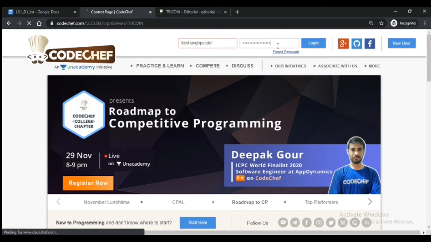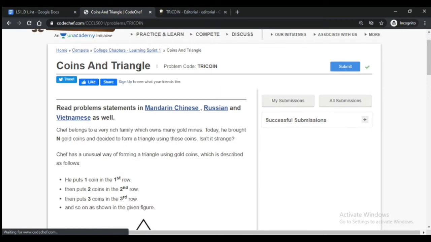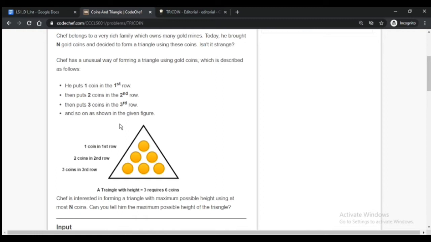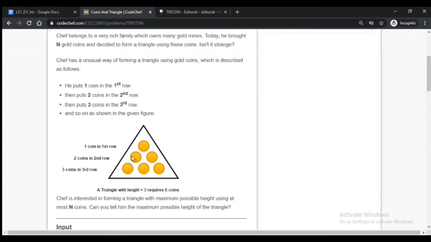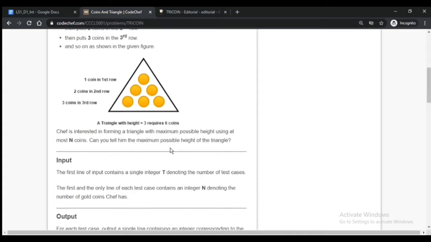Okay, so this is the problem, coins and triangle. Here, there are 3 rows. The first row contains 1 coin, the second row contains 2 gold coins, and the third contains 3 gold coins.